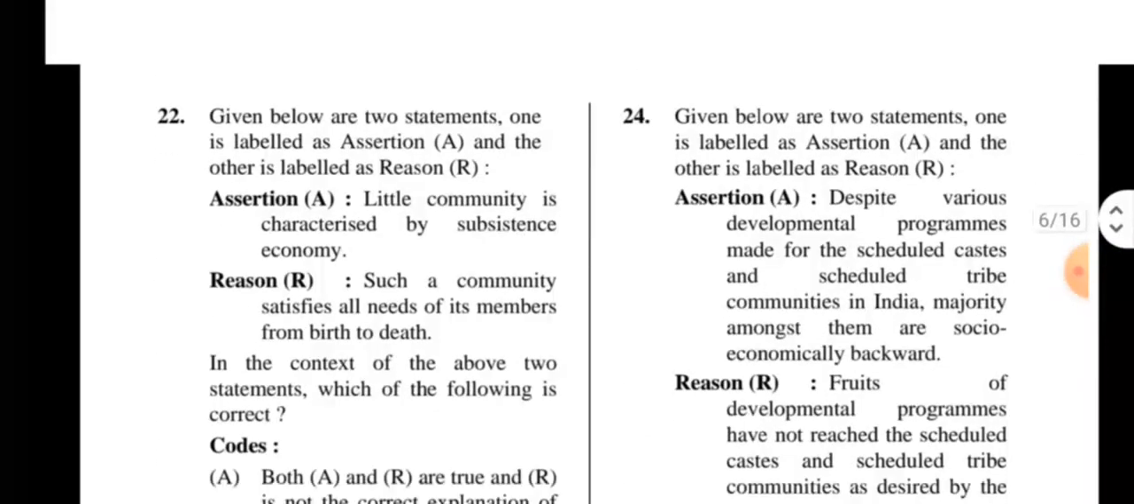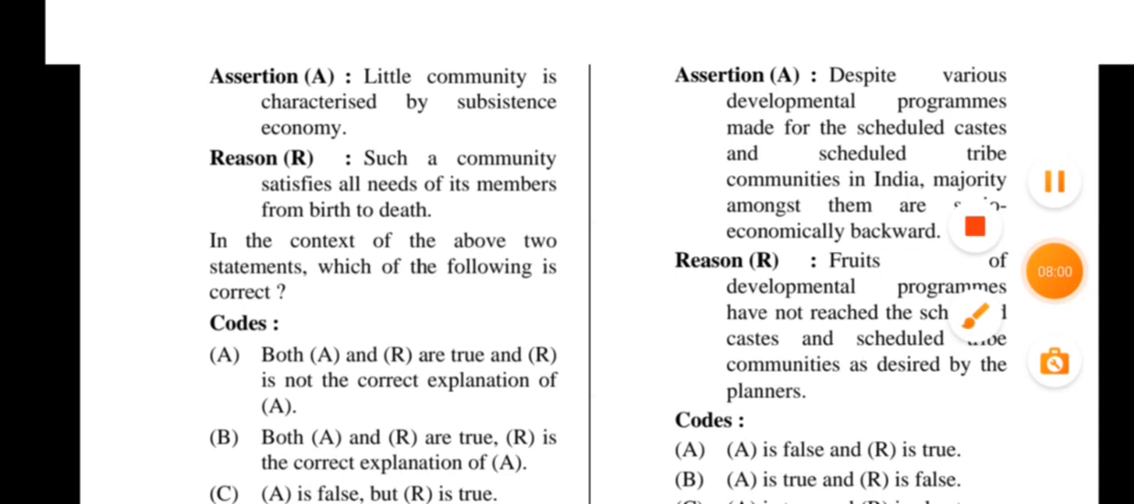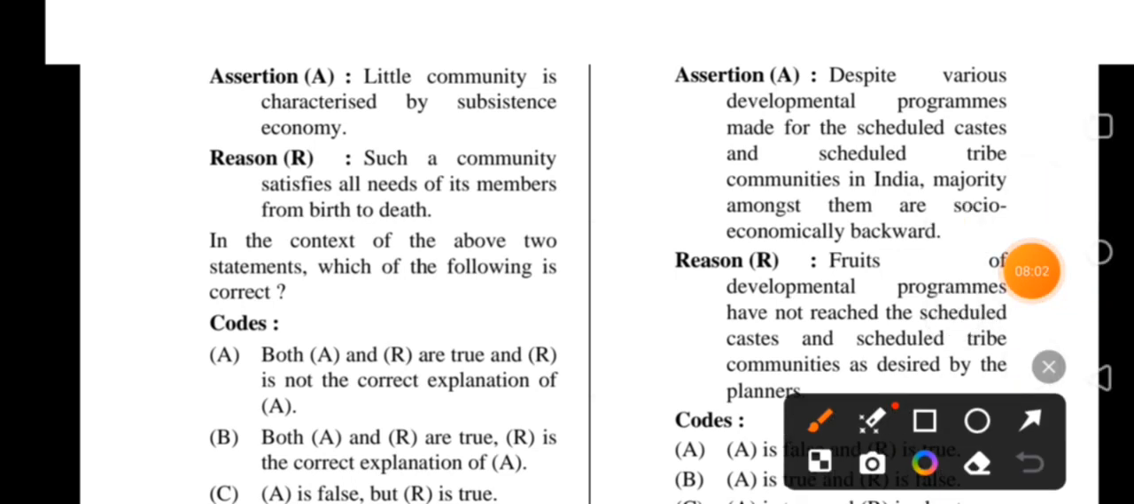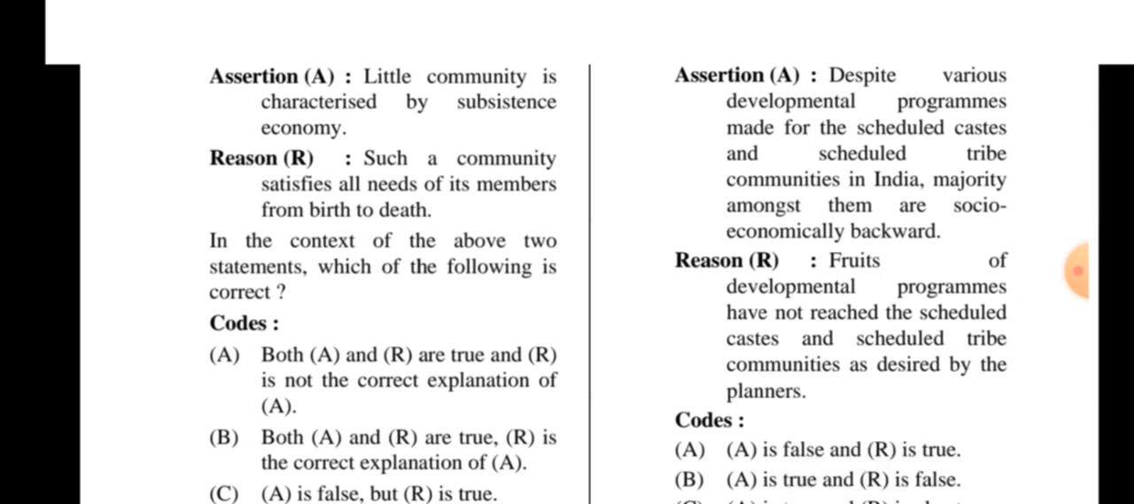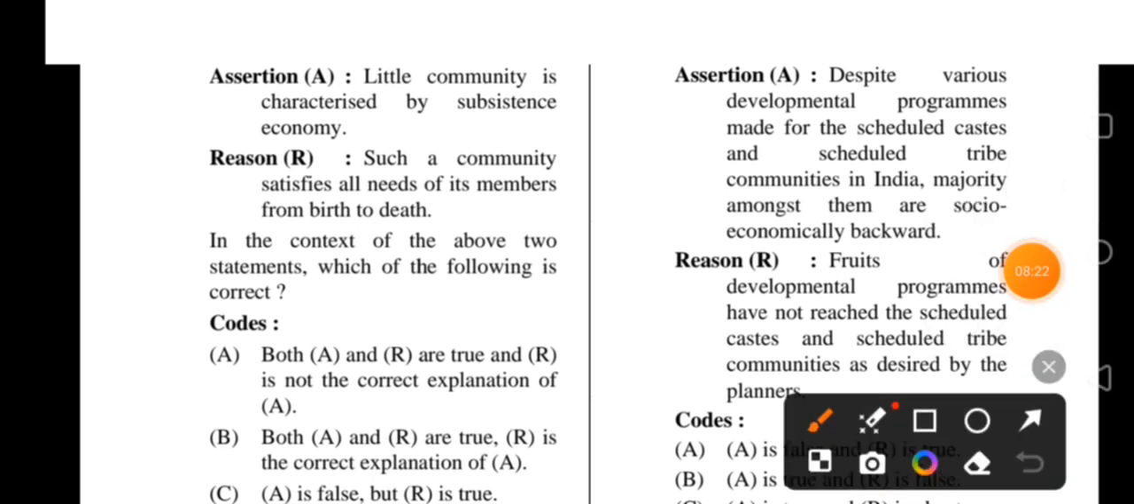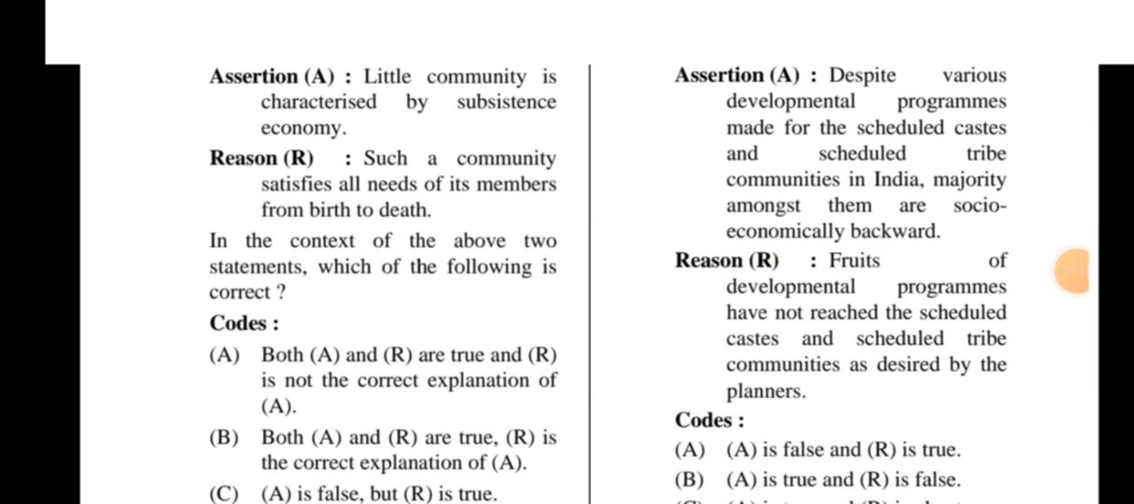Next is 24. Another assertion. Despite various developmental programs made for the scheduled castes and scheduled tribes, the majority amongst them are socio-economically backward. It's correct. Reason: fruits of developmental programs have not reached the scheduled caste and scheduled tribe communities as desired by the planners. Okay, so this is also correct. Both are correct.